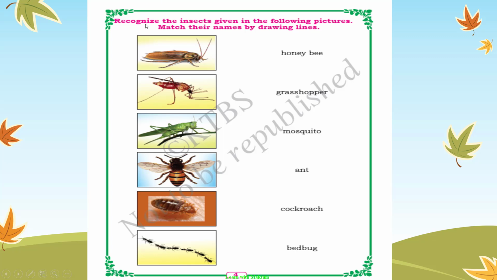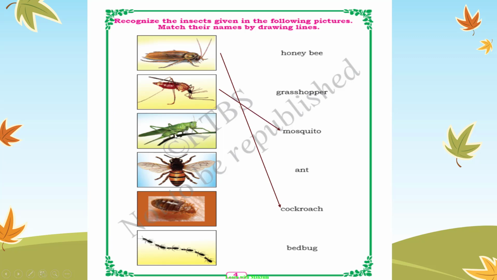Next here, recognize the insects given in the following pictures. Match their names by drawing lines. These are some of the insects. You have to match them with their names. First one is what? Cockroach. Where is cockroach? Here it is. Cockroach. Practice the spellings, okay? Second one is mosquito.